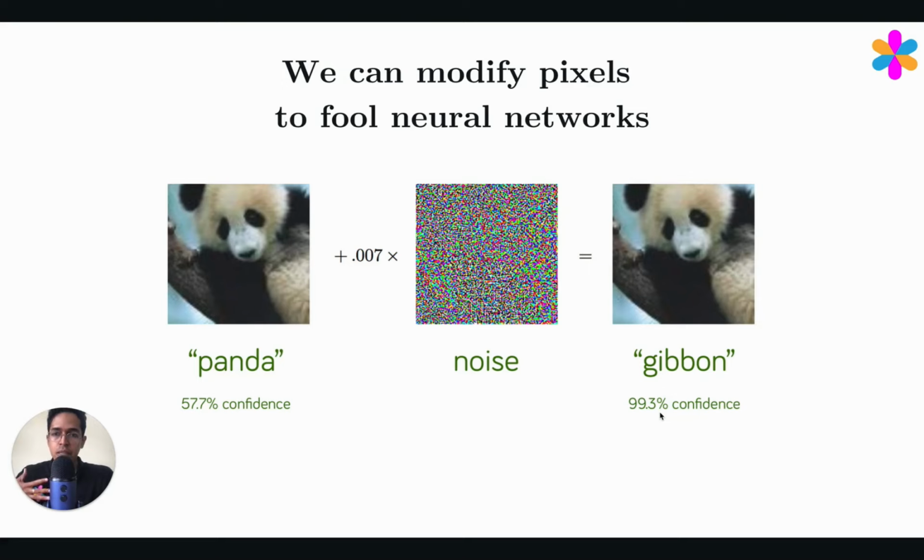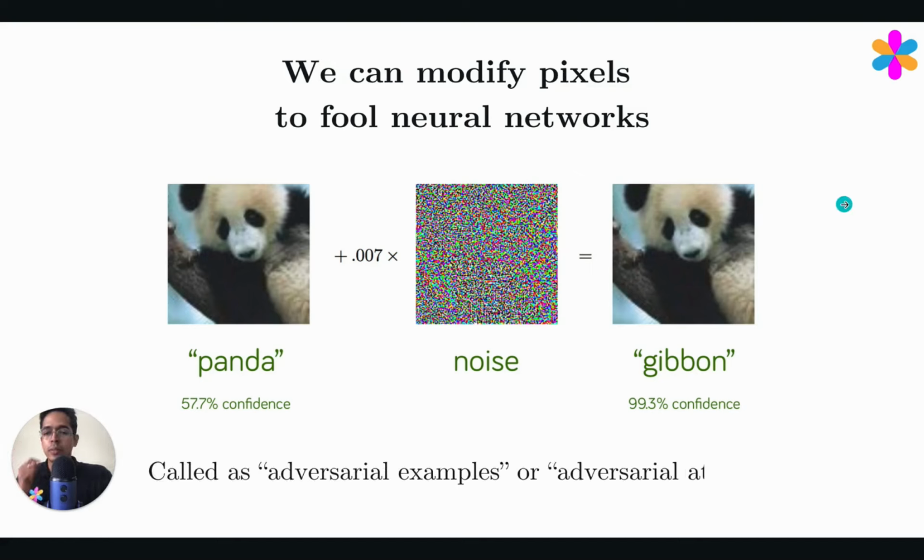The image for us humans, both of these images look exactly the same. The only difference was adding a small imperceivable noise, 0.007 times this noise. And this concept is called adversarial examples. And if we are deliberately creating adversarial examples to fool neural networks, it's also called adversarial attacks. This concept has widespread applications in self-driving cars and various other industries, fraud detection, etc., where you can engineer inputs to a neural network, and the neural network can make a prediction which is totally unexpected, right?